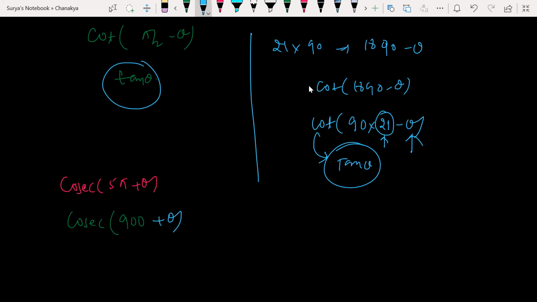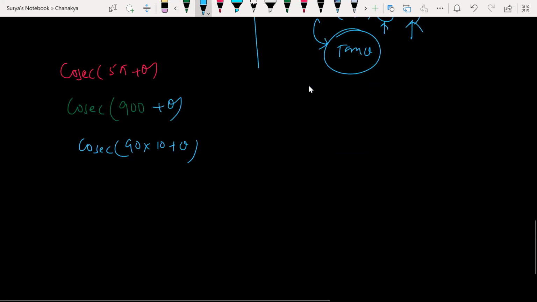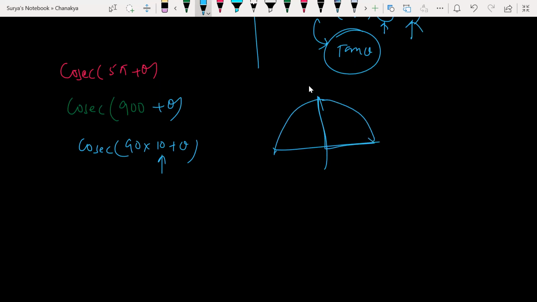Cosec 900 can be written as 90 into 10 plus theta. Now the function will not change: cosec theta. Sorry, it is minus cosec theta. So 90 into 10 times. Look at this here: this is 1 time, 2 times, this is 90. 1 time, 2 times here, 3 times here, 4 times here.